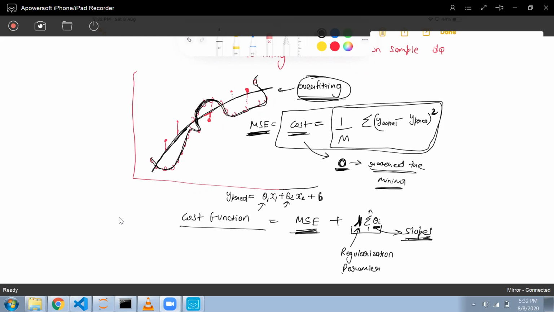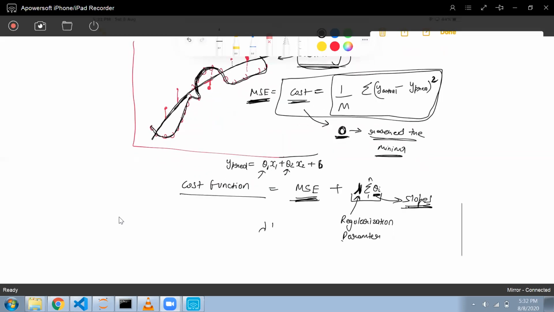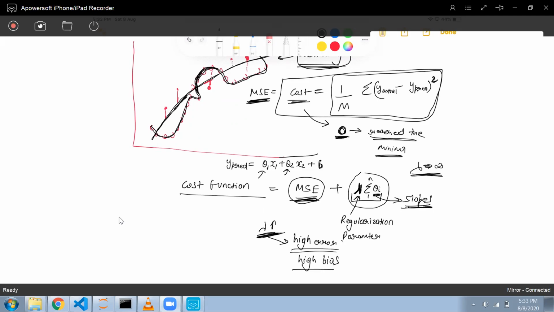So if lambda value goes high, then what will happen? This term will become very big in comparison to this term. Suppose lambda is near to infinity, then this term will be very high. That means my model will have high error, that means it will have high bias. And what is the meaning of high bias? That my model will have more error in the training data.